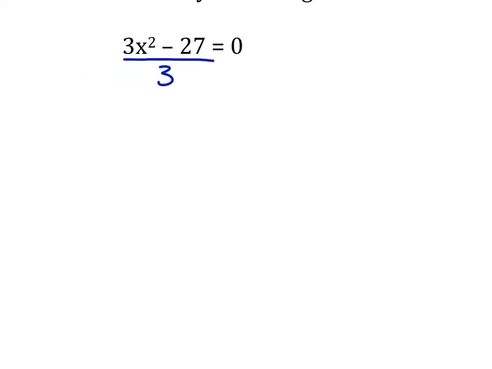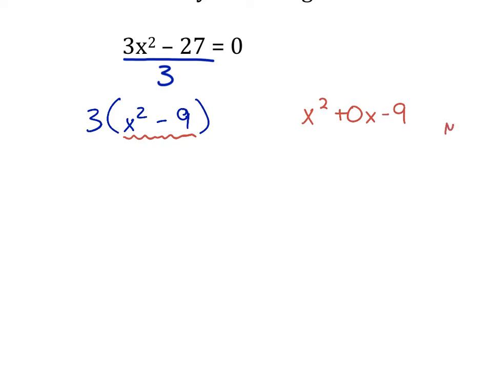All right, so if you divided the 3 out, what did you get on the inside? Vinny, did you get it? No, I did not. Well, what's 3 divided by 3? 1. Yeah, so 1x squared. And what's 27 divided by 3? 9. Okay? x squared minus 9. And then this thing can factor more, right? x squared minus 9. Either you can remember the shortcut, difference of perfect squares, or you can put a 0x in the middle, x squared plus 0x minus 9, and use an MS chart, right? We talked about that last week.